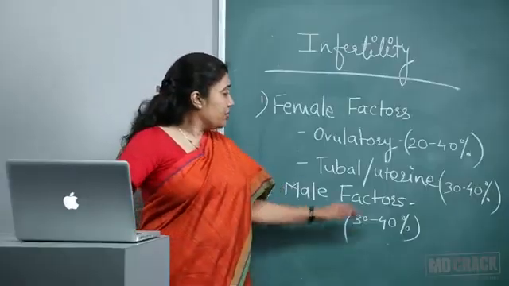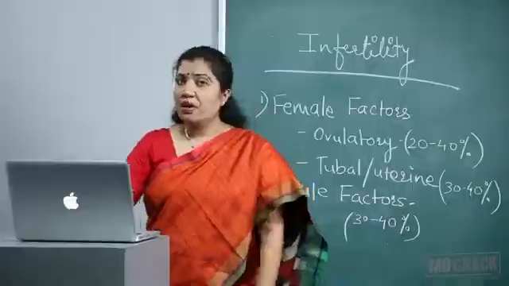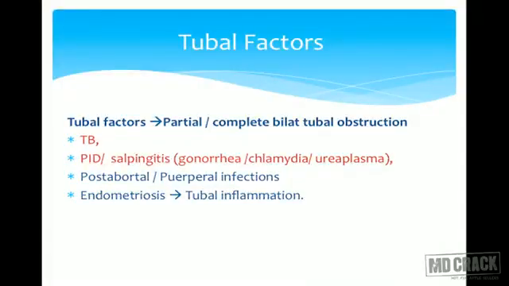Now let's see the other important chunk, tubal factors. Tubes have a very important role in fertility. They have the fimbria, they have to pick up the released egg and take it through the tube with the help of the ciliary movements of the ciliated epithelium of the fallopian tube. It carries the egg, the sperm ascends, there is fusion. The embryo in early stages has to be transferred to the uterine cavity, again by ciliary movements. So if the tubes are blocked, either partially or completely, both things will not happen, and there would be infertility. What are the causes of tubal block?